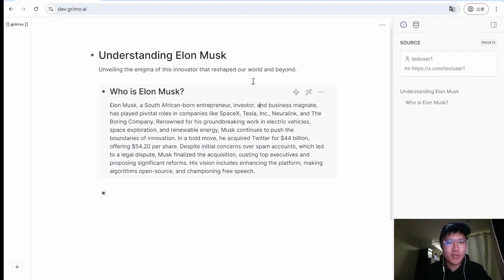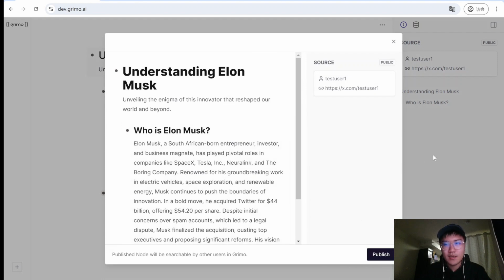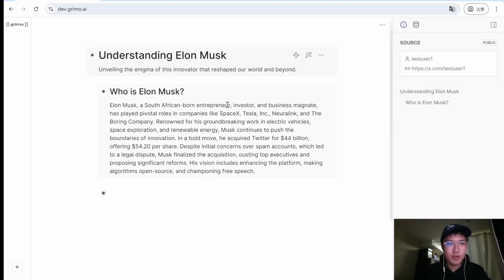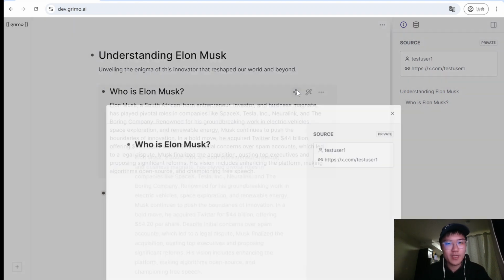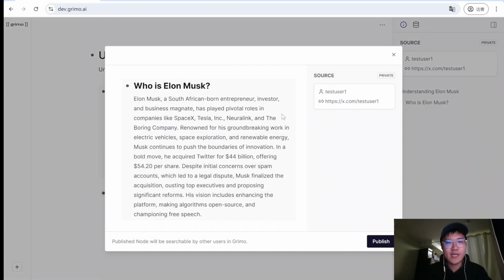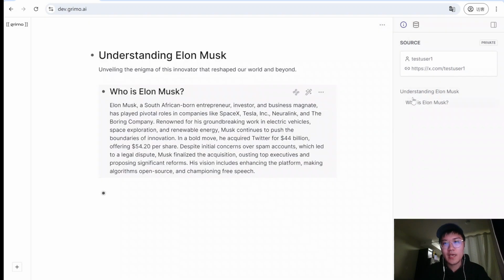And we also have a really nice way to publish all those things. We don't need to publish a whole web page. We can actually publish a subtree of it. Like what we see here, all the knowledge in Grimo is organized in the structure of a tree, and we can publish a small segment or a small note within it. And we can see the external links of the original author, just on the side of our editor.